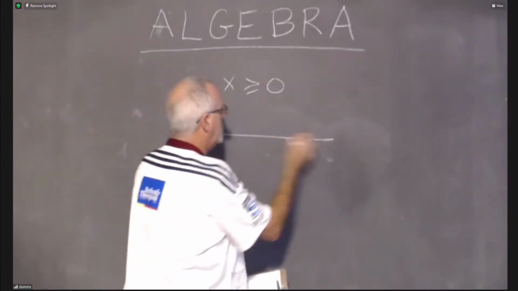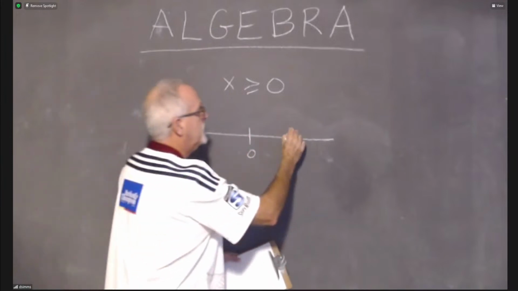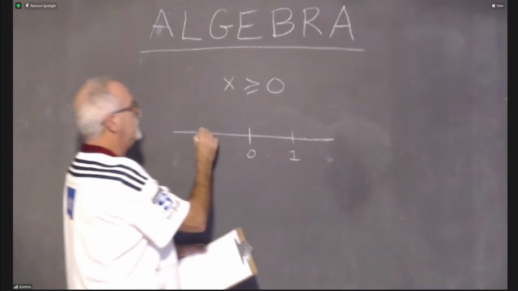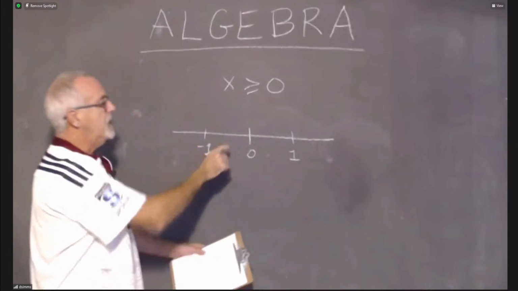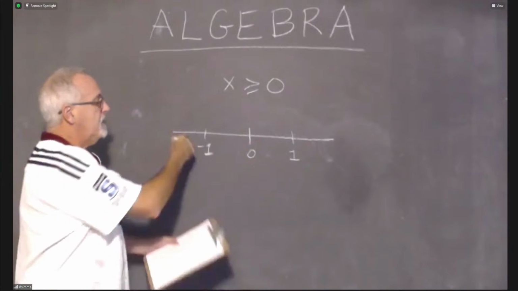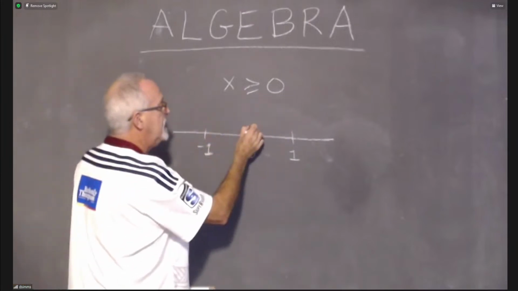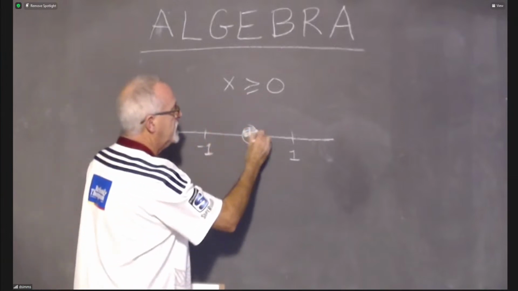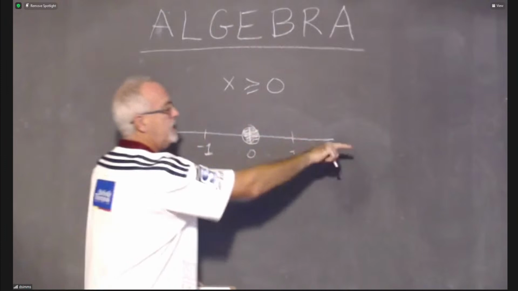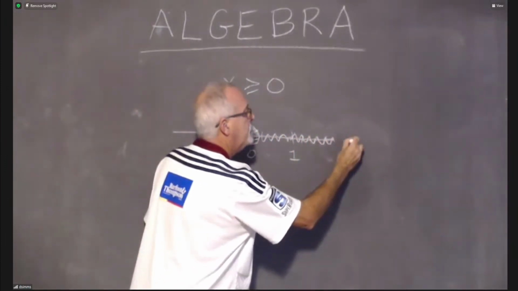We draw our number line, we make sure to show 0. We have to show numbers on either side of 0. I'm choosing to do this. That's a 1, -1 and 1. Okay, I didn't even bother showing 2 or -2 because I don't really have to, because 0 is the key number that I'm putting a circle on. It's or equal to, so I have to shade it in. It's greater than, and that's going to be over here, so I'm shading over here. And I put my arrow.